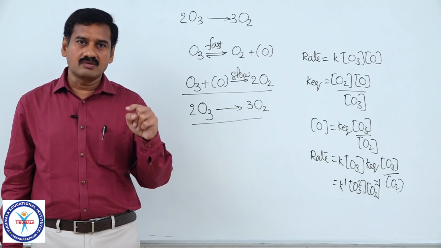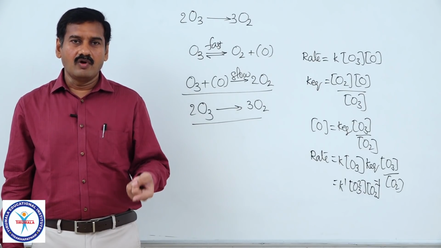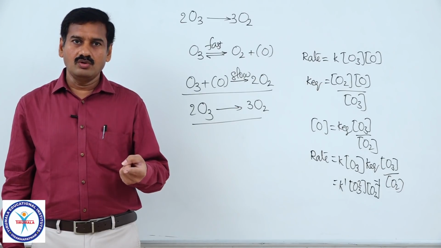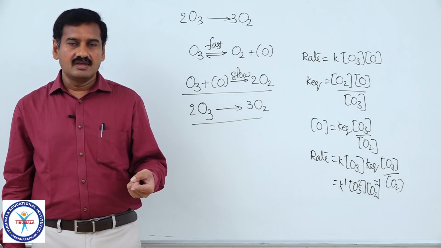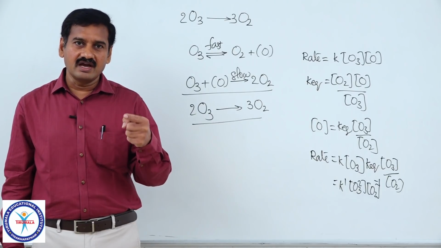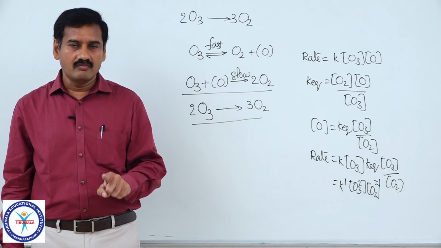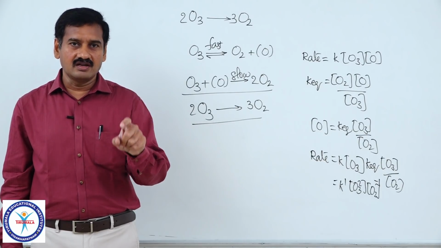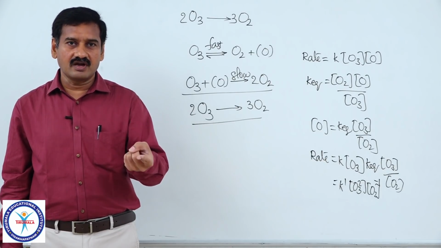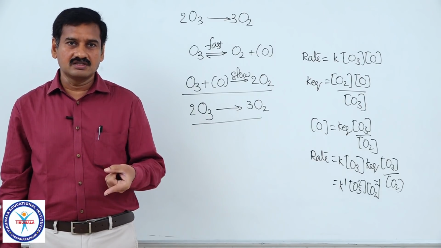But how can you predict the molecularity of the reaction? The molecularity of the reaction can be known by writing the mechanism of the reaction. For the mechanism of the reaction there must be experimental proof, but we can't say that it is an experimentally determined value. We have to write a mechanism. If there is some evidence for that mechanism, we have to follow that mechanism.